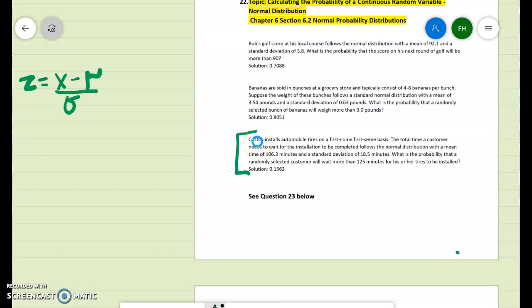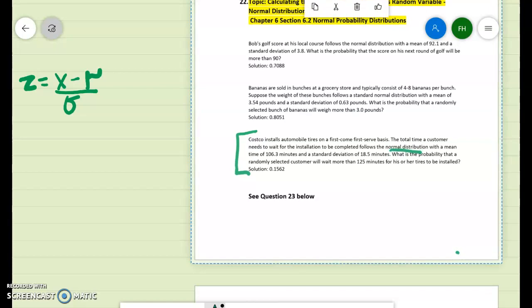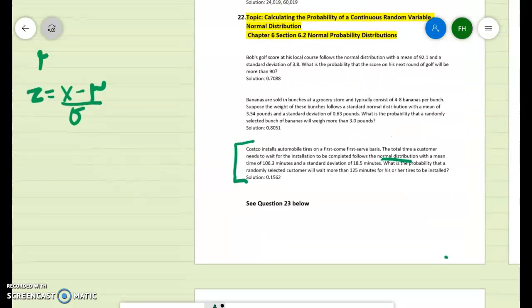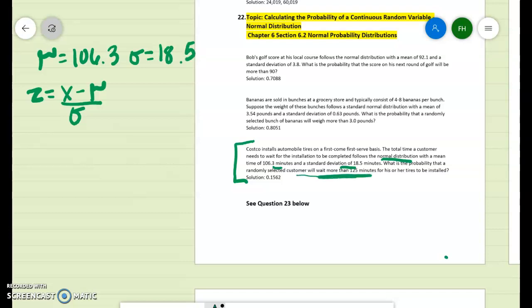Picking up on question 22, Costco installs automobile tires on a first-come, first-served basis. The total time a customer needs to wait for the installation to be completed follows the normal distribution, with a mean time of 106.3 and standard deviation of 18.5. What is the probability that a randomly selected customer will wait more than 125 minutes?